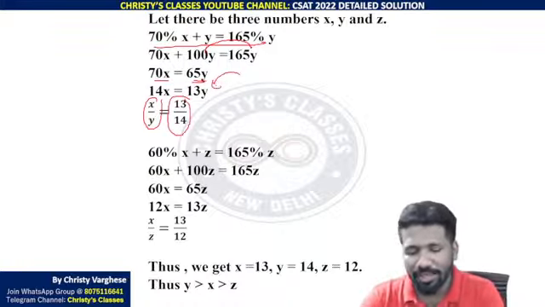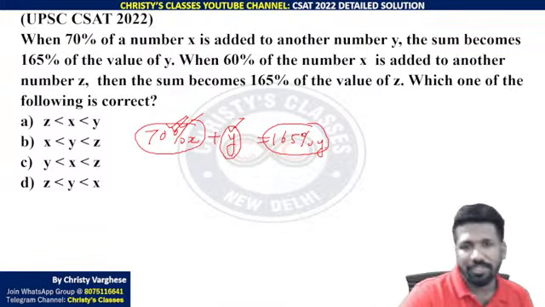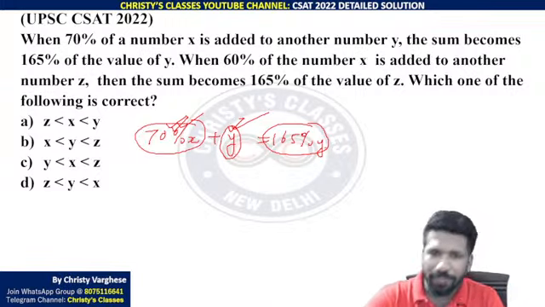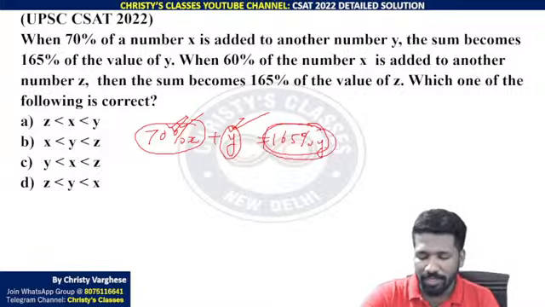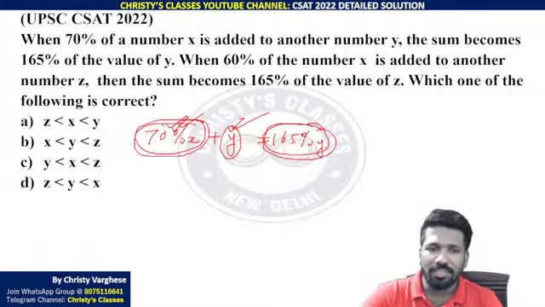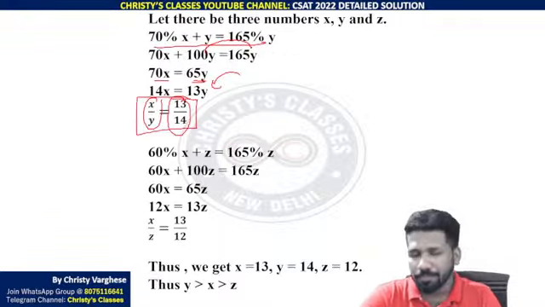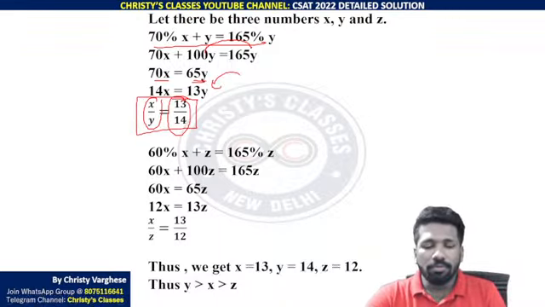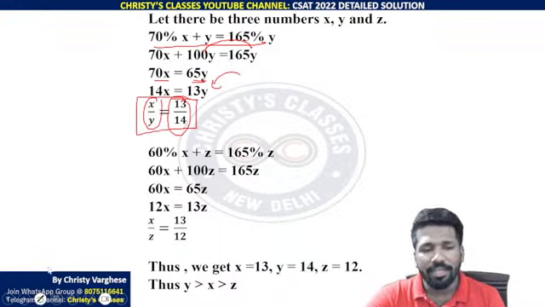This is the mathematical way, but the logical way is when you look at the equation itself, you will understand this. Because y means 100% of y. 100% of y plus 65% of y is 165% of y now. So that 65% of y is this 70% of x. That means 65% of y and 70% of x are equal. Cancelling the common terms, you will get x by y equal to 13 by 14. Even writing 13 by 14 can be avoided and directly say x or y, which is larger. Anyway, that's up to you.